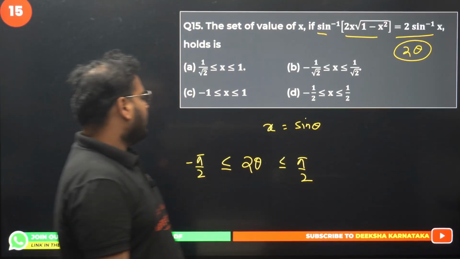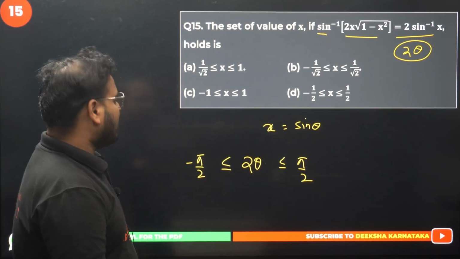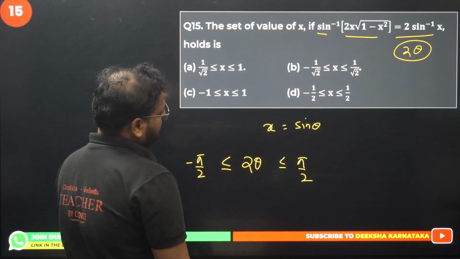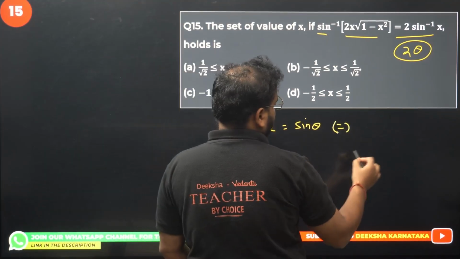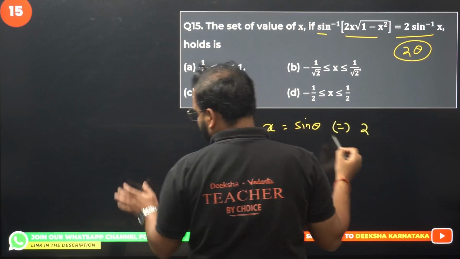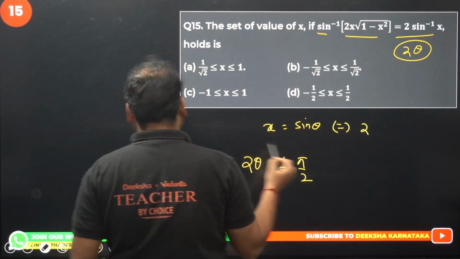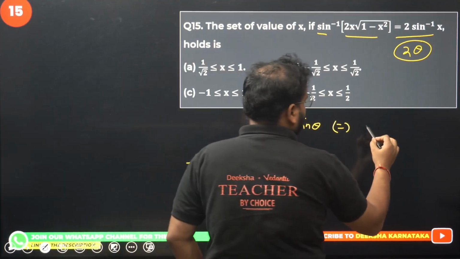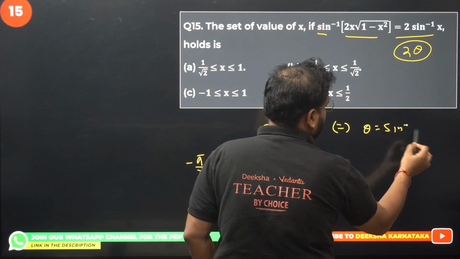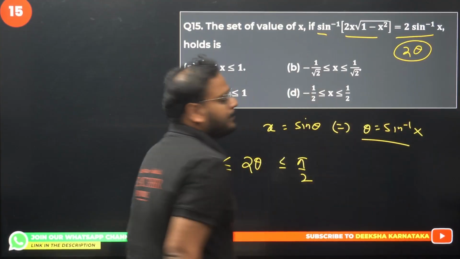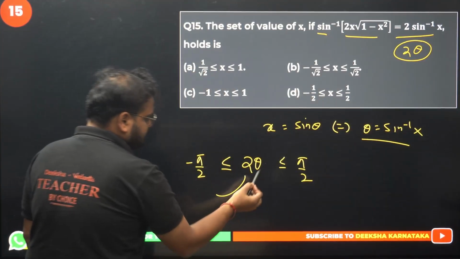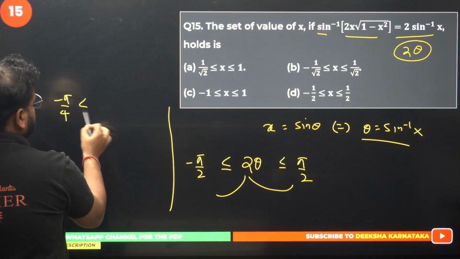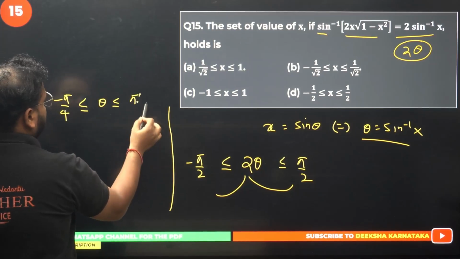Okay. Now, if I have to write theta in terms of x, it will become sine inverse of x, right? Please check. Yeah. It will become sine inverse of x. One second, guys. It will become theta equals to sine inverse of x. Move 2 on this side. You'll have here minus pi by 4 less than equal to theta less than equal to pi by 4.